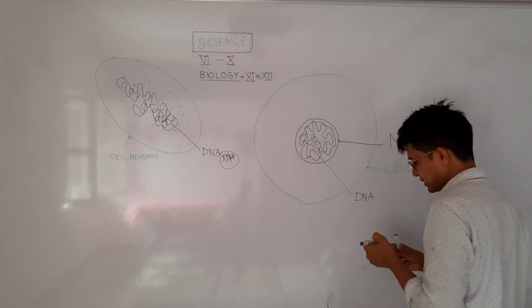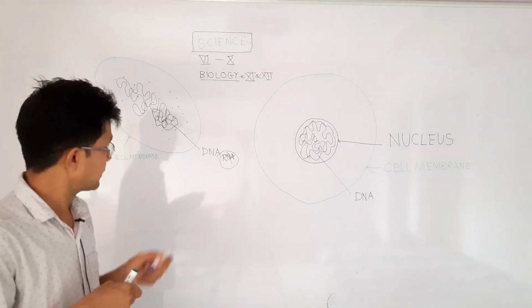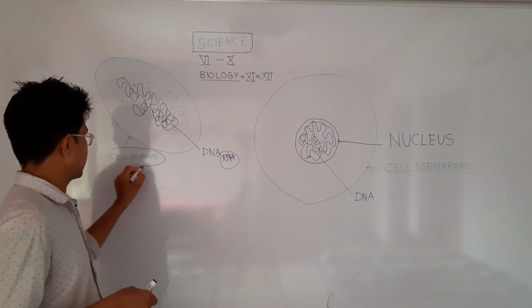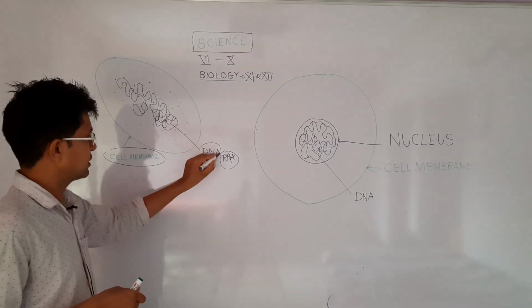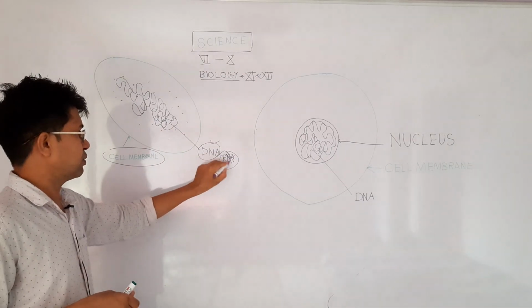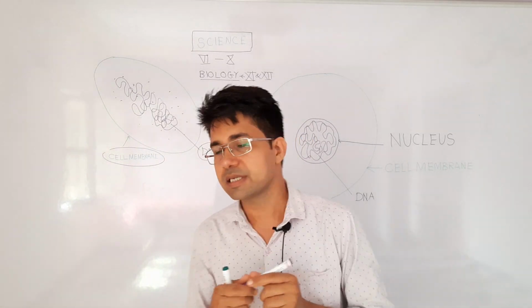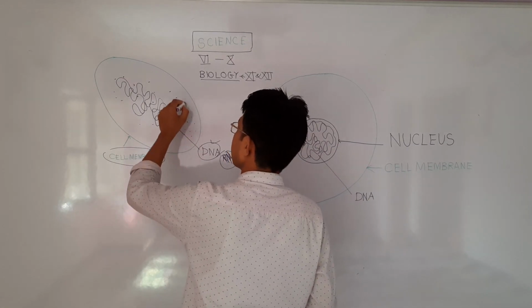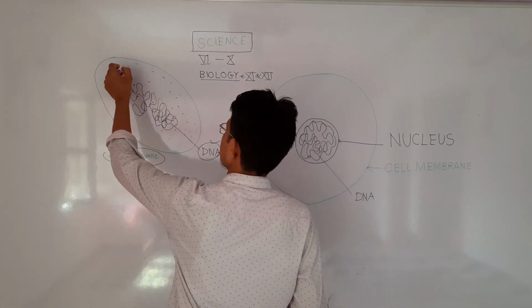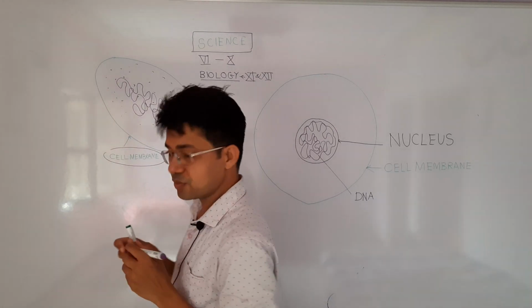So all cells need two things for sure. One thing, a cell membrane, and another thing, DNA or genetic material or information. The third thing all cells need is this liquid medium in which some chemical reactions can occur. So this is a typical cell. This is what you call a cell.